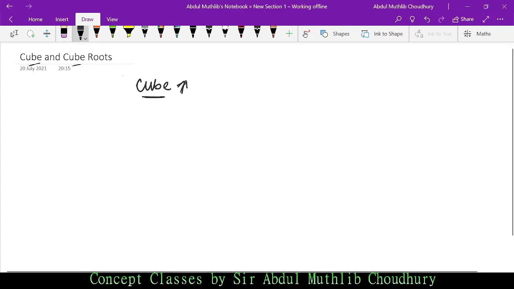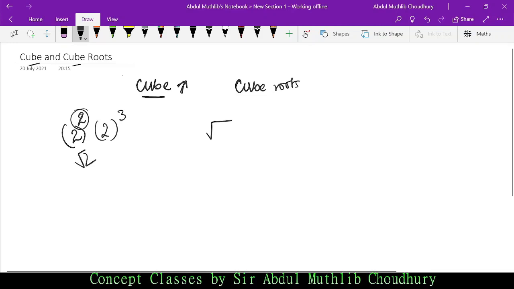In case of square, what was the degree, what was the power? The power was 2, say 2 square, 2 whole thing square. In case of cube, the highest power will be 3. And what is cube root? What did I do in case of square? The 2 which is in power becomes the root over, isn't it? So in case of cube roots, 3 would become the cube root. This is 2 whole thing cube, and this is cube root 2.